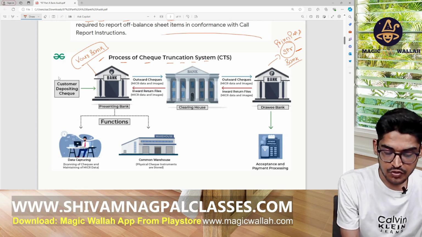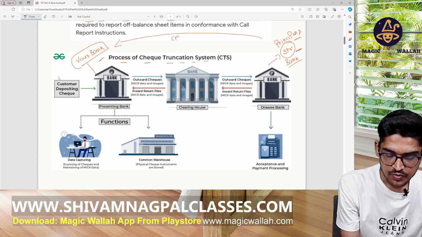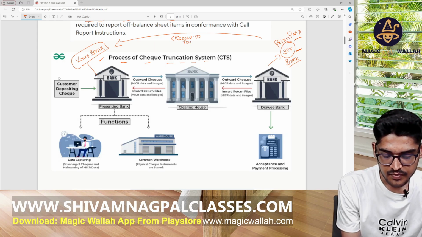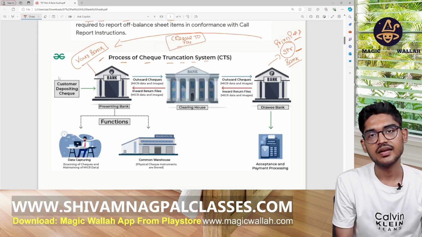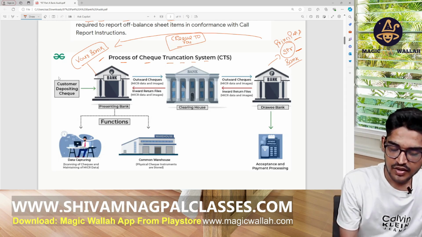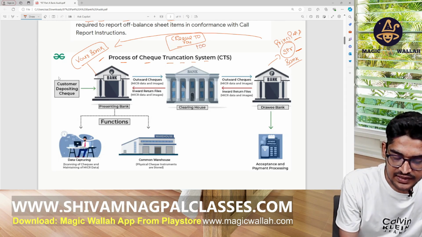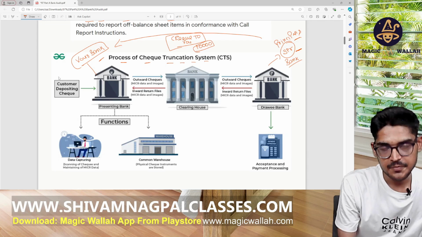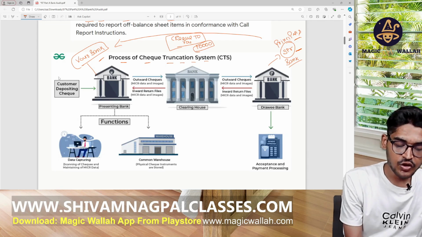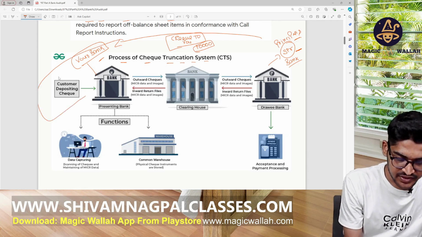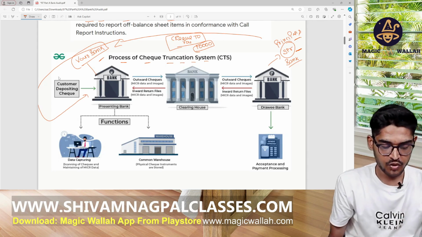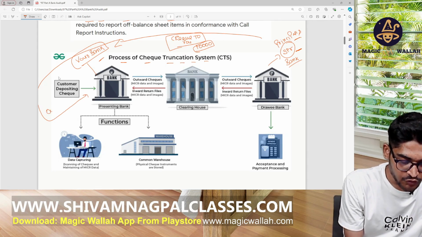Your sir issues a cheque to you for 10,000 rupees for your stipend. So first of all you deposit this cheque in your bank. We will call it outward clearing.